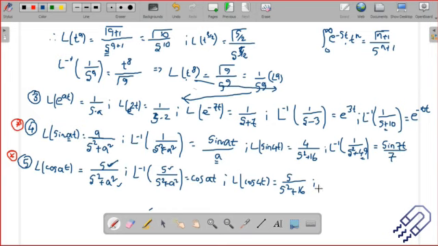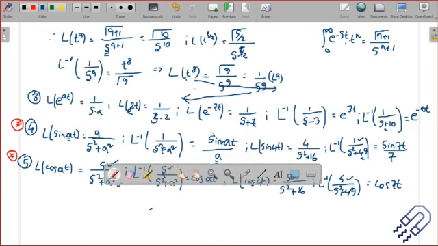So if we take the Laplace inverse of s divided by s square plus 49, the difference is that earlier there was only 1, and there is an s here. So that means it will be a cos. This is cos of 7t. You have to just remember it in that way. That's why it's important.